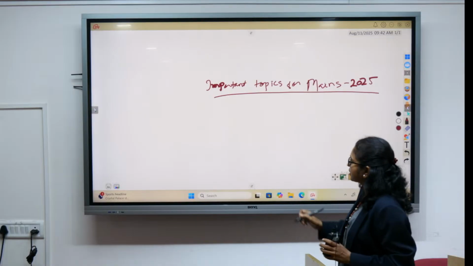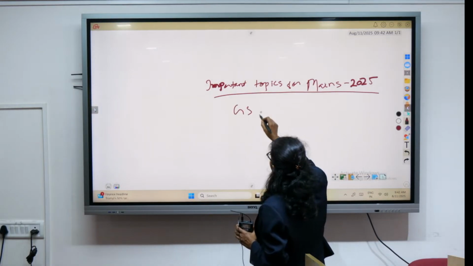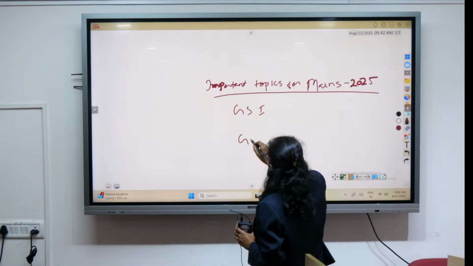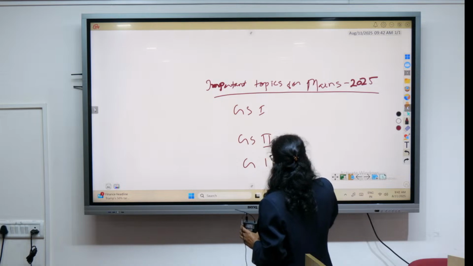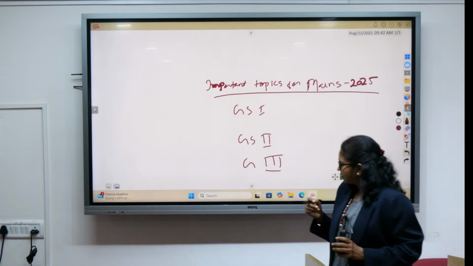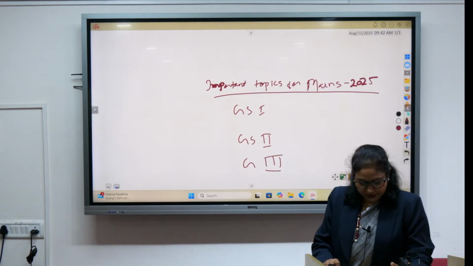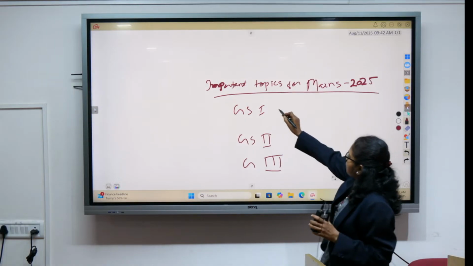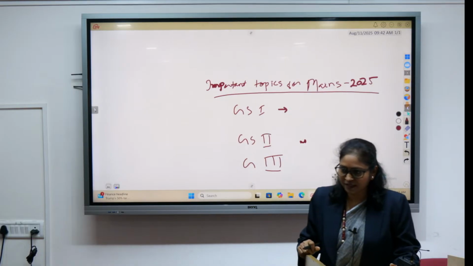So let me discuss. I have divided into GS paper 1, GS paper 2, GS paper 3. These are particularly current affairs related topics. So let's understand what could be the important topics for 2025 mains.